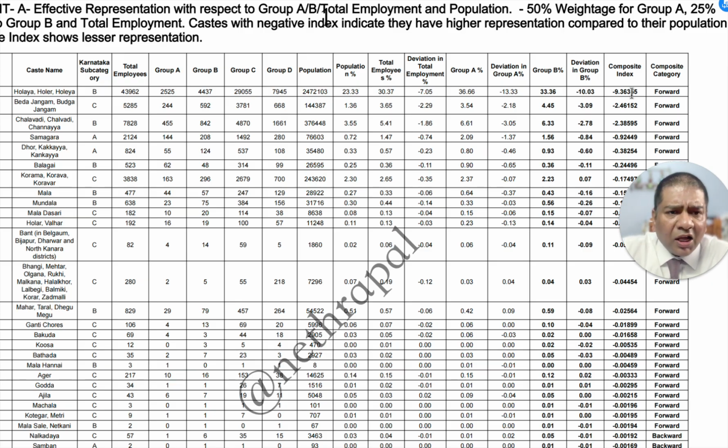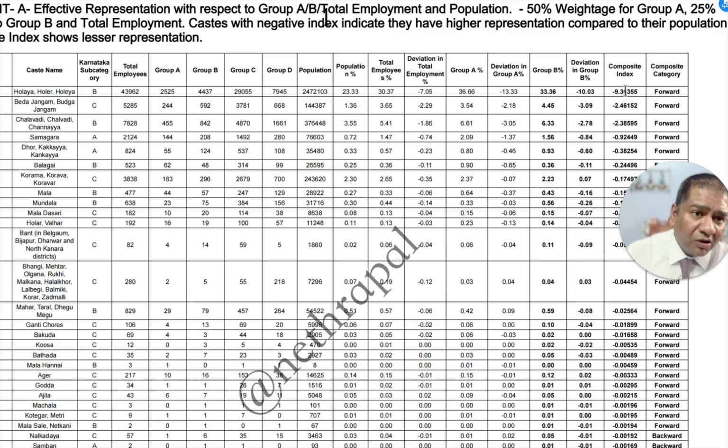But what I thought was, okay, we will consider even the Group A, we will give a weightage of 50% here, then 25% to Group B, and also total employment will also get 25%, because we will reduce the significance of the total employment representation. So I put a weight on these three: deviation in total employment, deviation in Group A, deviation in Group B, and then computed the composite index.